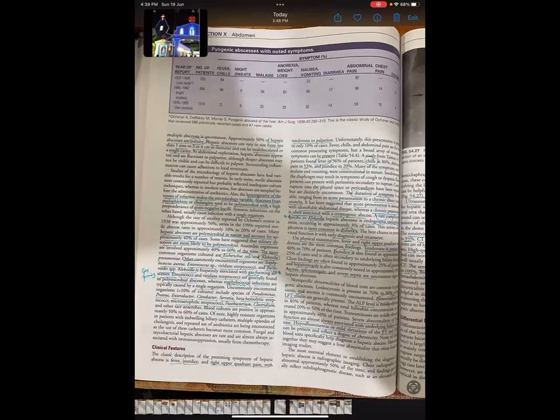Enterococci and viridans streptococci are generally found in polymicrobial abscesses, whereas staphylococcal infections usually come as a single organism. Other organisms are also given here. Then clinical features, see table 54.4. Here they have depicted that the most common symptom is fever and chills, then night sweats, malaise, anorexia, weight loss, nausea and vomiting, abdominal pain, chest pain, and cough. The duration of symptoms is variable, ranging from an acute presentation to chronic illness lasting for months.